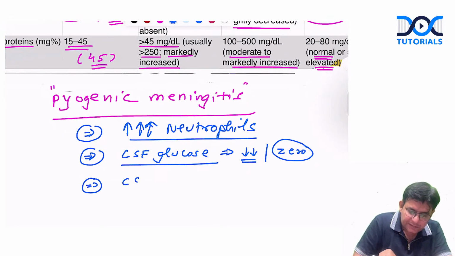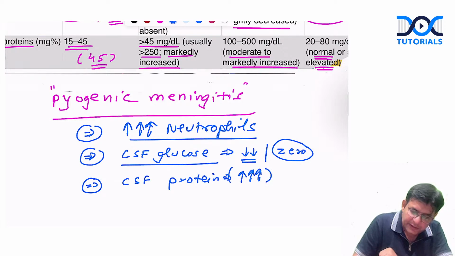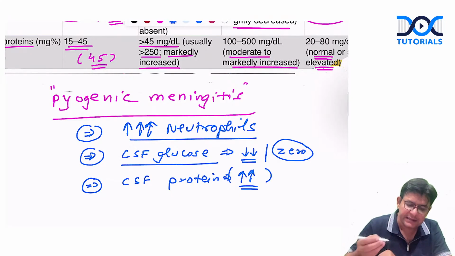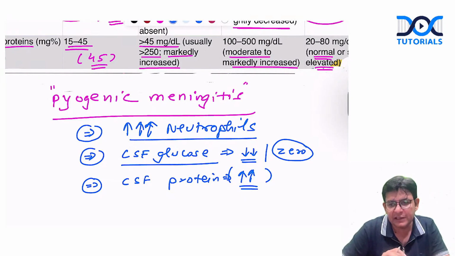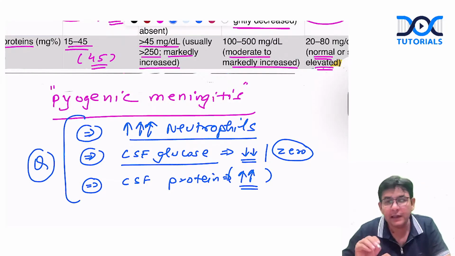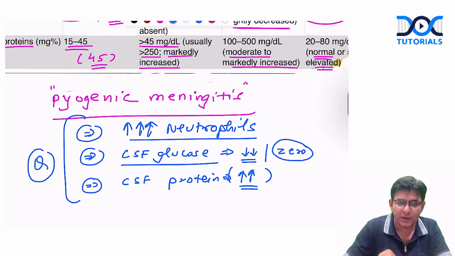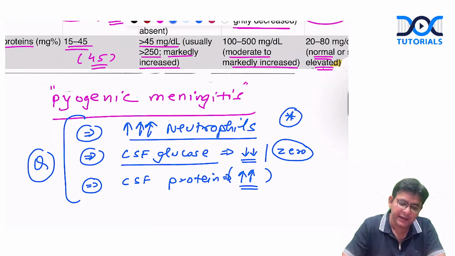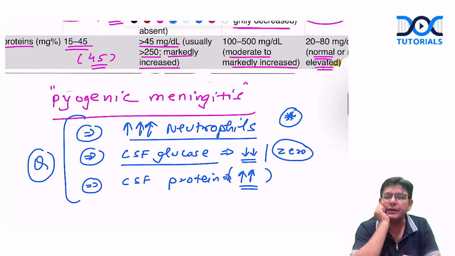Whereas in the case of proteins, what about the CSF protein levels? The CSF protein levels are moderately or markedly increased in pyogenic meningitis. If you write it like this in your exam, nobody can cut your marks. If you don't tell the numbers and just write like this, it is 100% correct. Full marks that examiner has to give you if you give the CSF profile in this particular way.